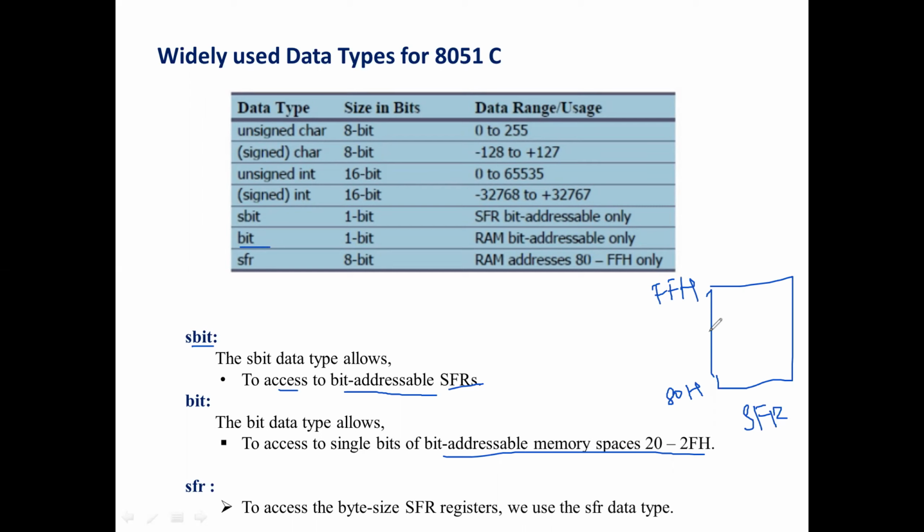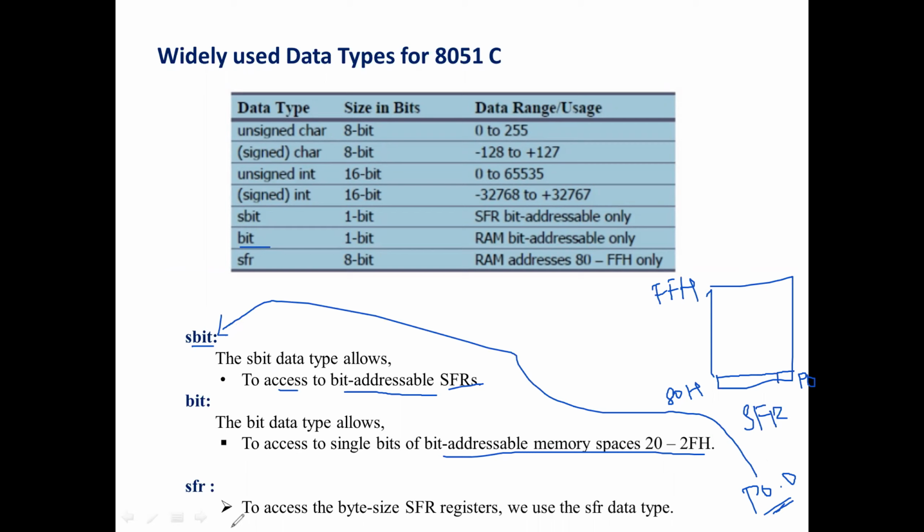Here these are the SFR registers. For a special function register, for example port 0, a single bit can be accessed, that is, port 0.0. If I want to use this particular bit, you have to use sbit, the special function register bit.